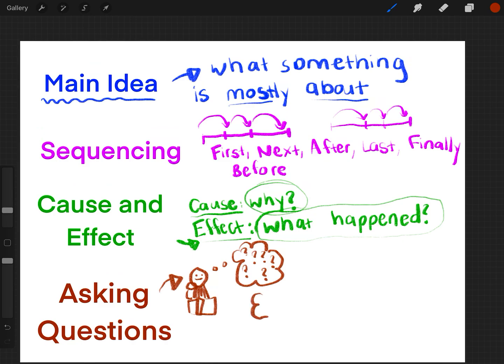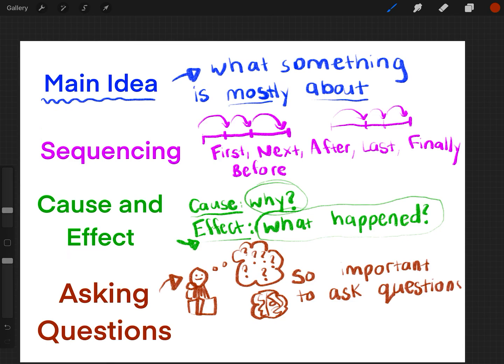It prevents our brains from wandering off, because sometimes our brains wander off. So it is so important to ask questions while we read, so we can focus on the story or the article. Because in most of our English language arts tests, they are asking us questions about the story.